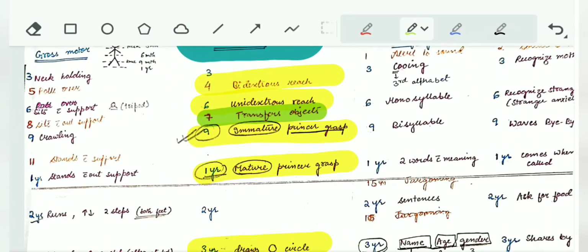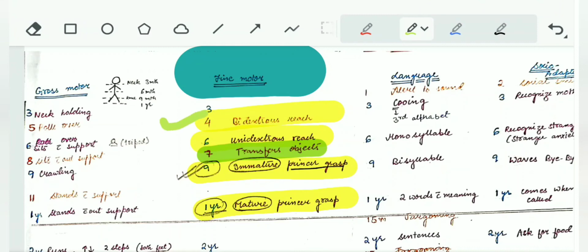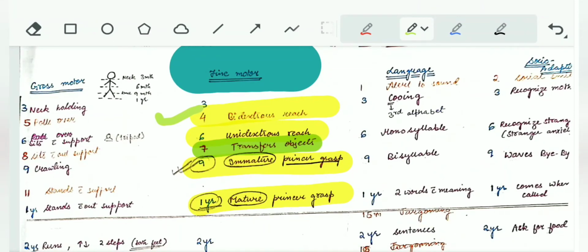See, at 4 months the child develops bidextrous reach. At 6 months the child develops unidextrous reach. We saw the mnemonic previously, that is unisex, unidextrous reach at 6 months, right?